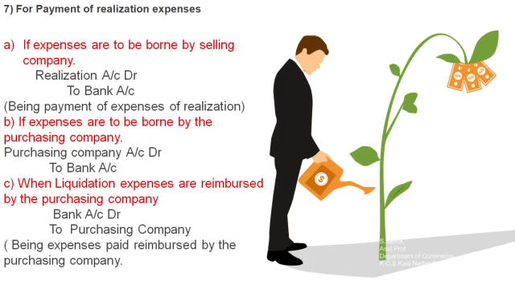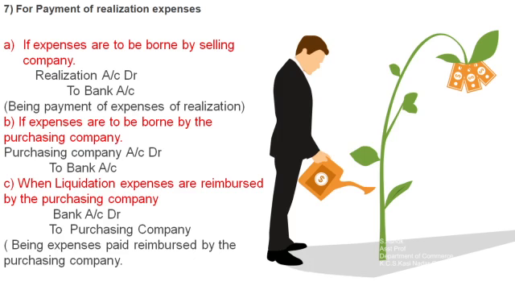So the journal will be realization account debit to bank account. The narration being payment of realization expenses. Then the second one, if selling company expenses are being paid by the purchasing company. Suppose the purchasing company paid the selling company expenses, the journal entry will be realization account debit to purchasing company account. Continued with B: suppose liquidation expenses of the selling company are paid by the purchasing company.